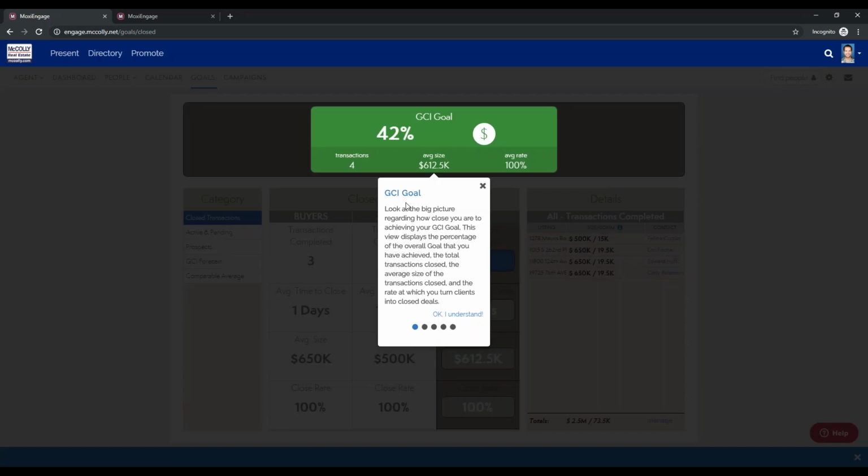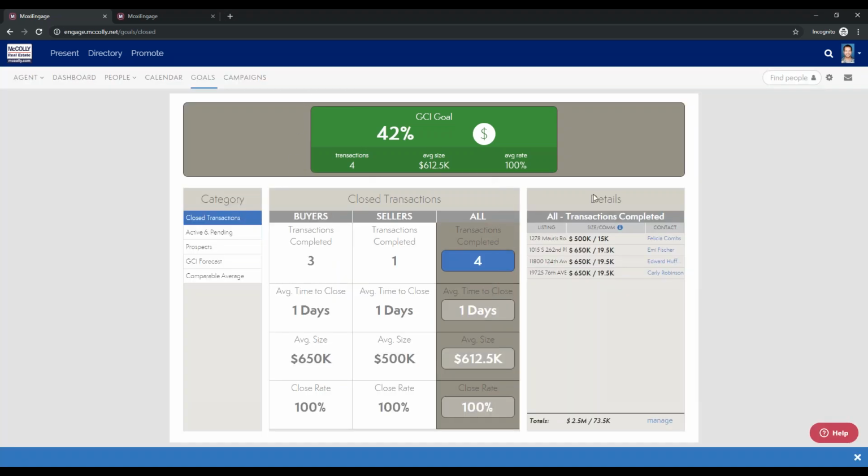I'll jump into this here so we can see, oh, this is actually nice. It's doing a little overview for me. So you can see right here at the top, front and center, your agents are going to see their GCI goal. And this is something that they're going to enter early on in their process. When they first get into Engage, they'll enter a GCI goal. And under this goals module, it'll be right there in the front of their screen, letting them know how they're pacing. So you can see I'm 42% of my way to my GCI goal.